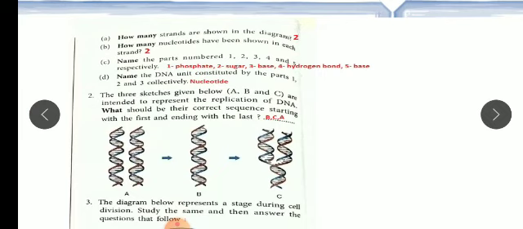Now in the second picture they are showing the diagram of DNA duplication or replication. It is a very easy question. The 3 sketches they have given are labeled A, B, C, showing replication of DNA. What we have to do is correct the sequence of these. As you know, B will come first because it is the complete double helical structure of DNA, then C will come, and then A will come. So you have to write B, C, A. I have already written it here.